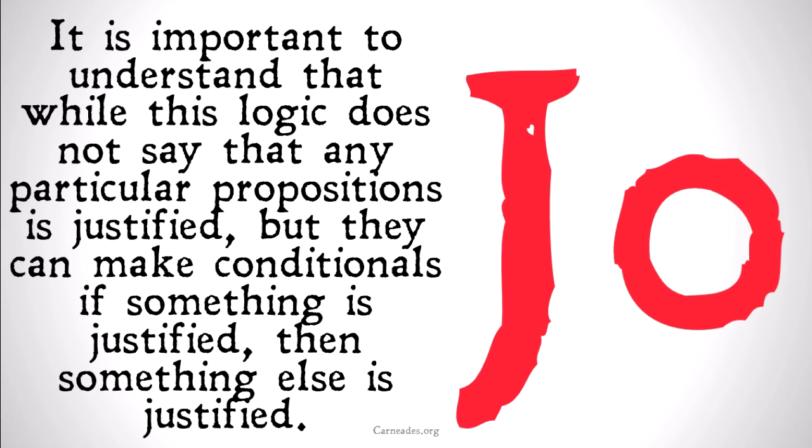It's important to understand that while this logic does not say that any particular propositions are justified, it can make conditionals. If something is justified, then something else is justified, using the application and sum axioms. Basically, it can say that if this is justified, then this would be justified. Similar to the way the indirect skeptic kind of works, but with a little more focus only on justification and not necessarily on kind of global doubt.